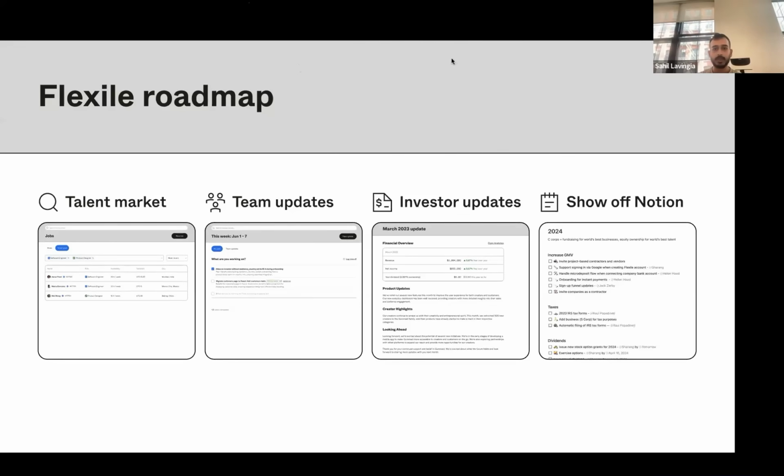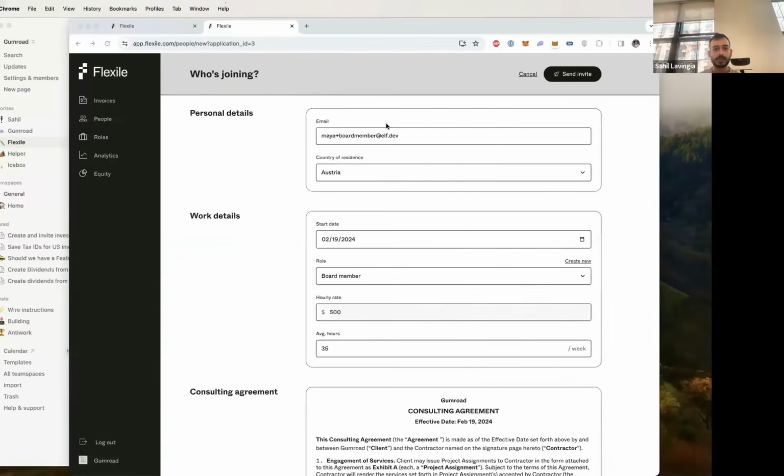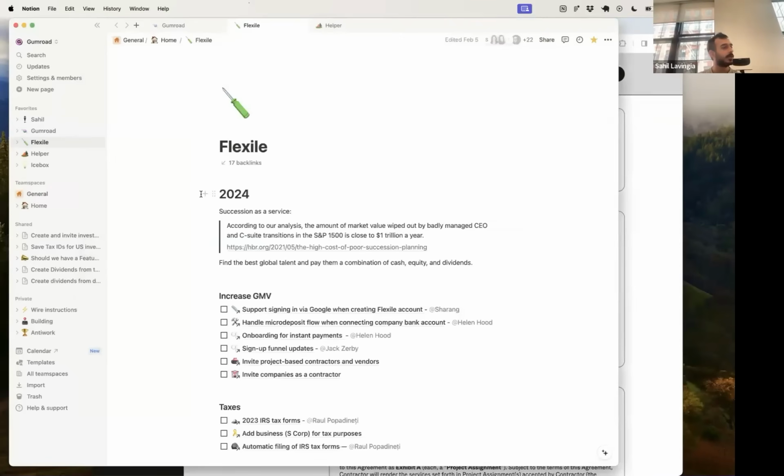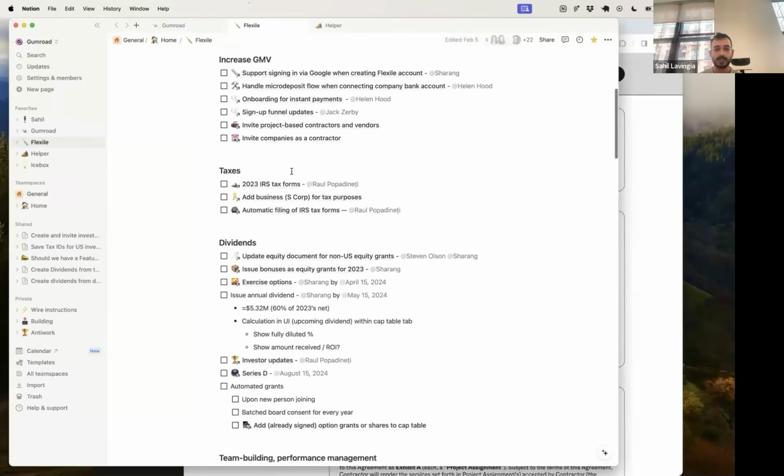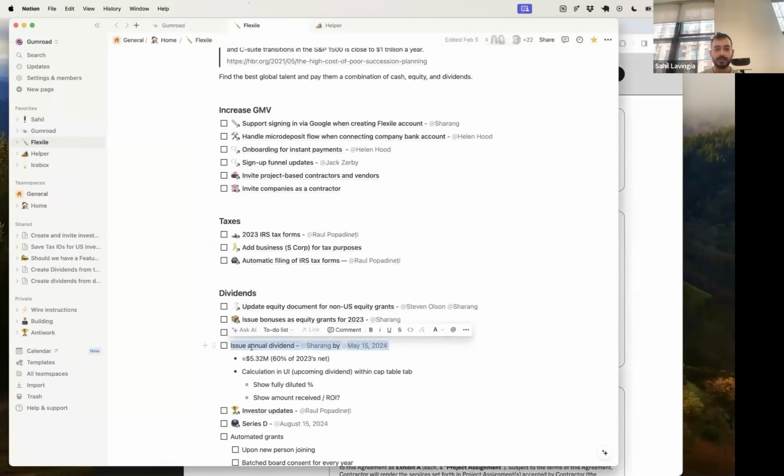And I will do another quick peruse and show people what that looks like. You guys can see Flexile Notion. Yeah, so you can see all the stuff that we are planning to work on this year. Lots of stuff. We plan to do our annual dividend. It will be about $5.32 million. So if people have already received a dividend, this is 5.3 times the last one. So if you got $10, you're going to get $53.20. This will all be visible on Flexile soon.